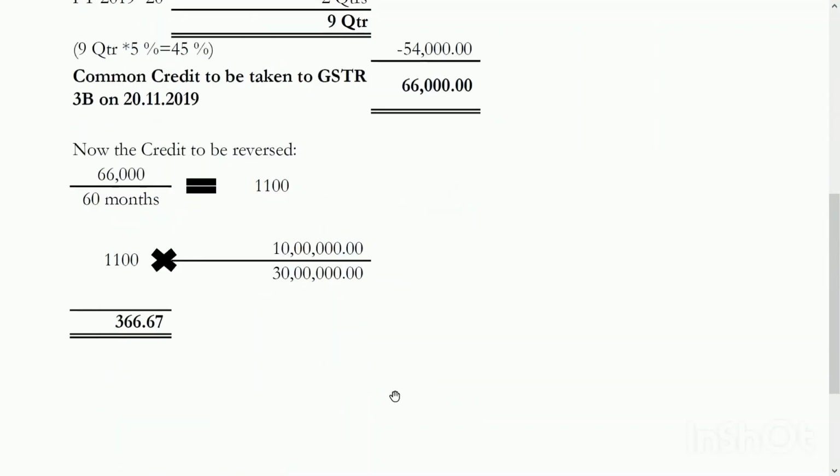Now the credit to be reversed will be 66,000 divided by 60 months, that is 1,100, which has to be multiplied by the exempted turnover 10 lakh and divided by the total turnover 30 lakh, which gives you 366.67. So the eligible credit for the month will be 1,100 minus 366.67, which gives you 733.33.